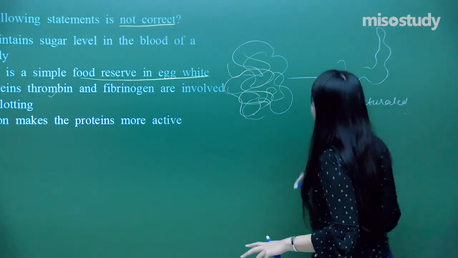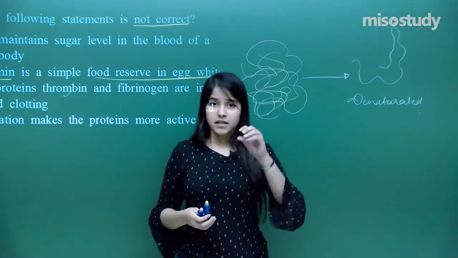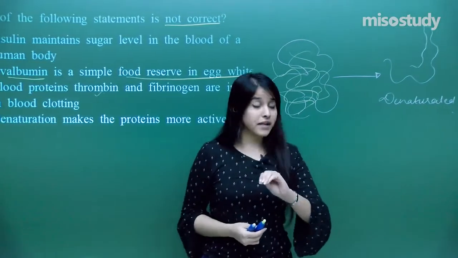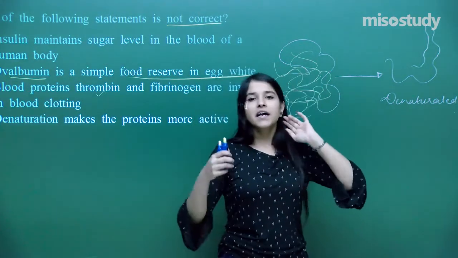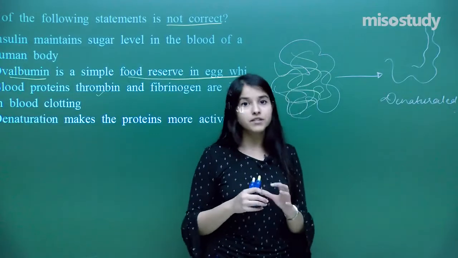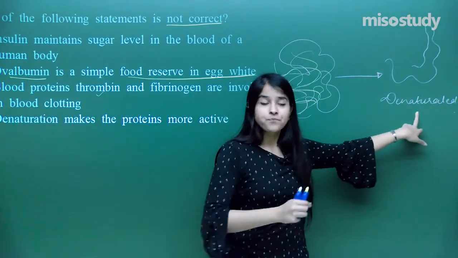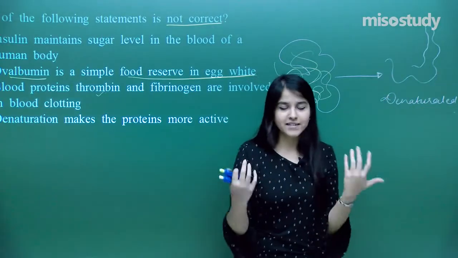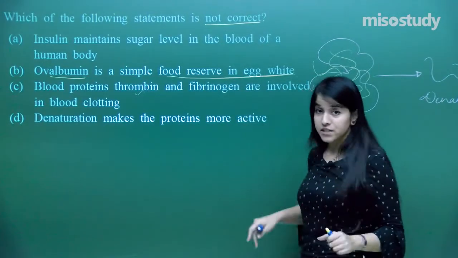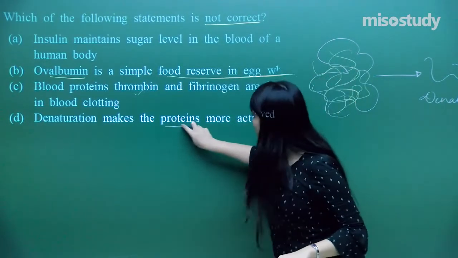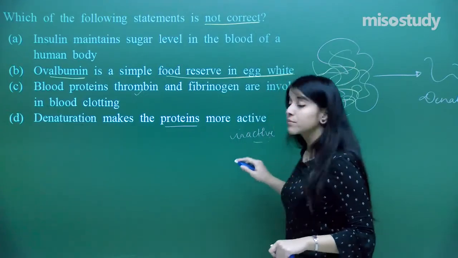If you take the example of milk and add some lemon juice into it, what happens? The protein present in the milk has this kind of structure, and whenever we put in the lemon juice, it loses its activity, it loses its biological properties and gets denatured. That means it coagulates and forms a structure like this. As per the statement, denaturation makes the proteins more active. It is not so. It actually makes the proteins inactive, making them lose their biological activity.